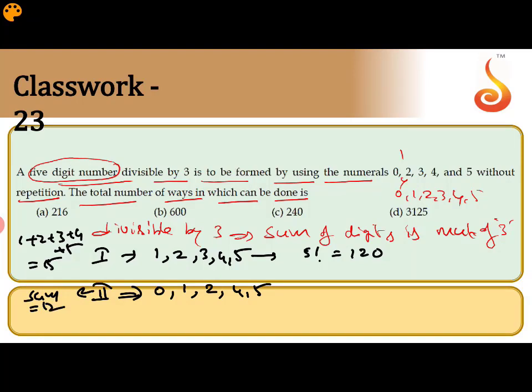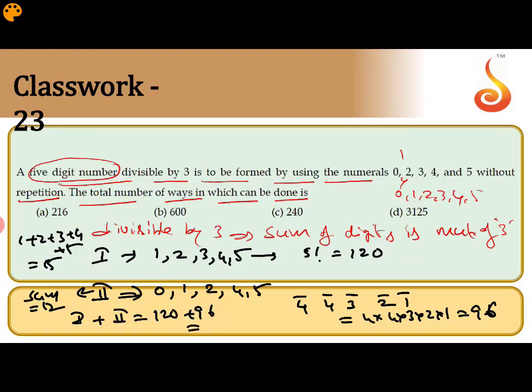So in this case, how many 5-digit numbers are possible? The first position should not be 0, so it has only 4 choices. Then 4, 3, 2, 1, because repetition is not allowed. That means 4 into 4 into 3 into 2 into 1, which gives 96. The first case is 120, the second case is 96. 120 plus 96 gives 216 choices.